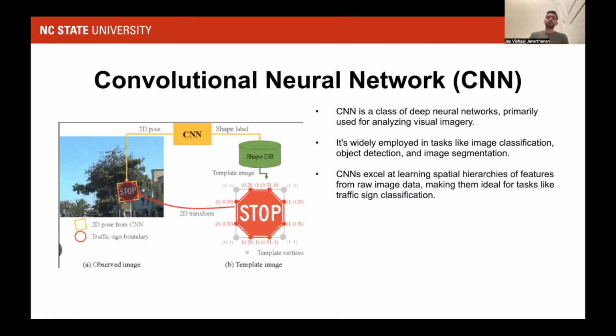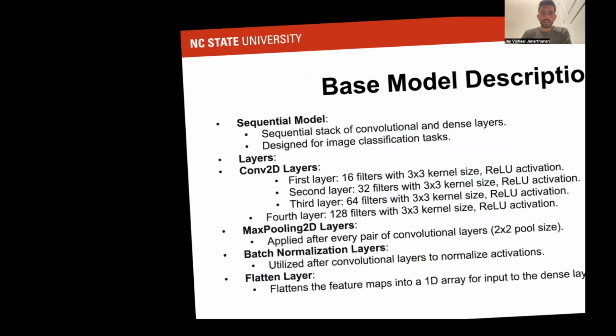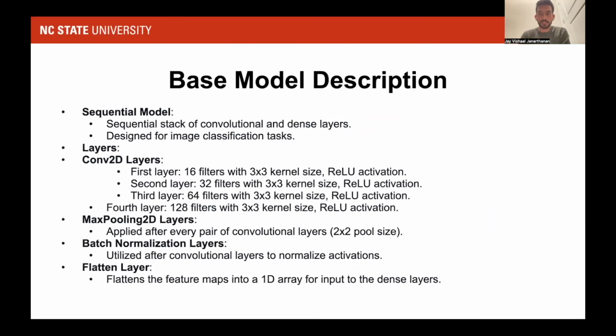And here comes the convolutional neural network. This was our baseline model. As anyone would go for CNN for object detection, we went for CNN. And here is our model. We built a sequential model with 4 convolutional layers, ranging from 16 to 128 filters. We also applied max pooling, batch normalization, and flatten in between in order to keep the data normalized.